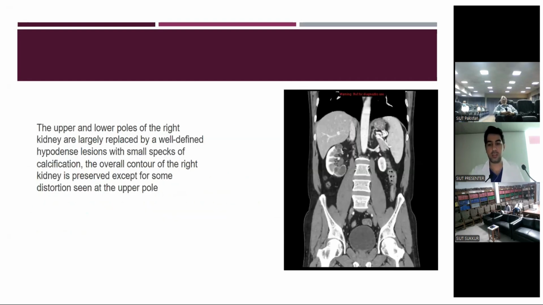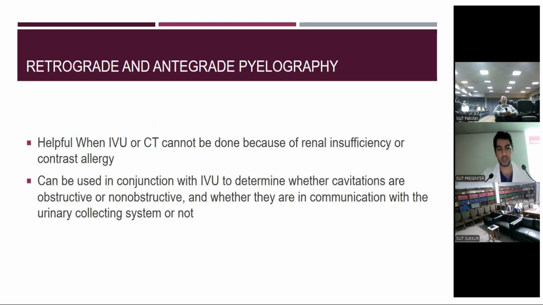This is a CT scan image of a kidney showing a well-defined hypodense lesion with small specks of calcification at the upper and the lower pole. Otherwise, the kidney function is preserved. Retrograde and antegrade pyelography is also helpful when IVU or CT cannot be done because of renal insufficiency or contrast allergy.